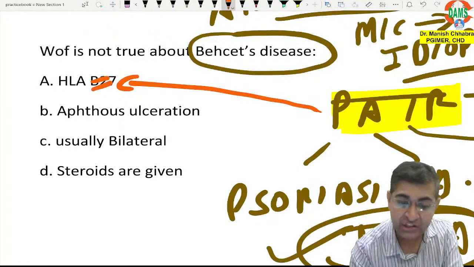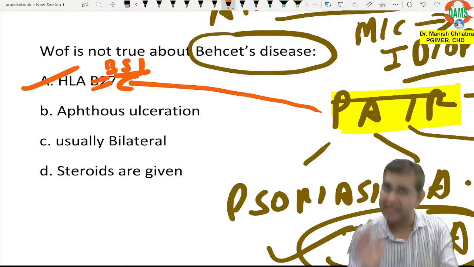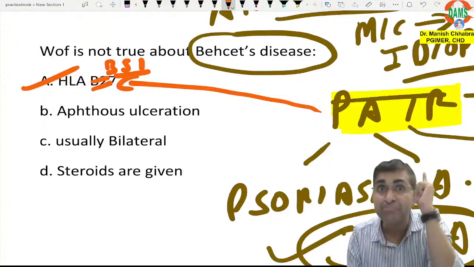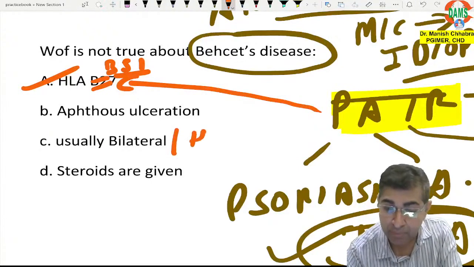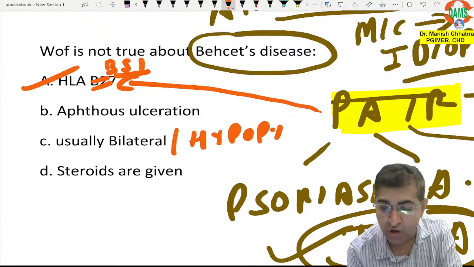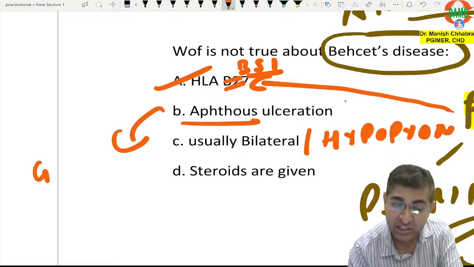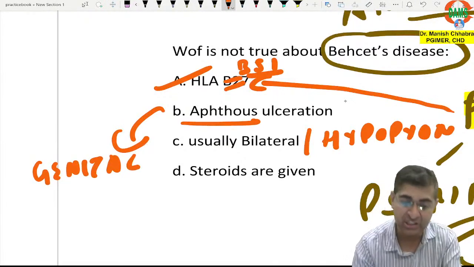It is HLA-B51. So that option is not true. But in Behçet's disease, there is aphthous ulcer. The condition will be bilateral and steroids are given, and there will be hypopyon. Typically, there will be presence of hypopyon. Aphthous ulceration is there. Genital ulcers are also there. This is the clinical presentation of Behçet's disease.